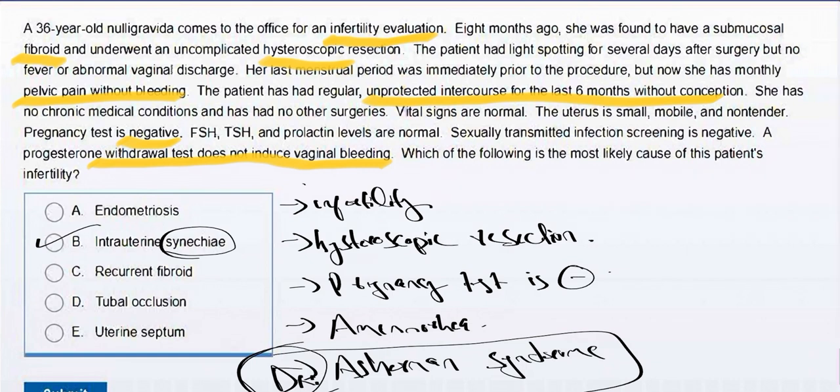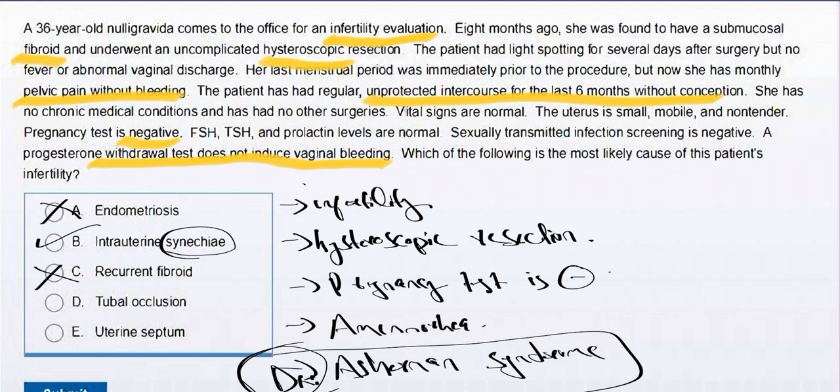The lack of endometrium results in light menses, secondary amenorrhea, infertility, and a negative progesterone withdrawal test. A hysteroscopy is performed for the diagnosis and treatment via lysis of adhesions.